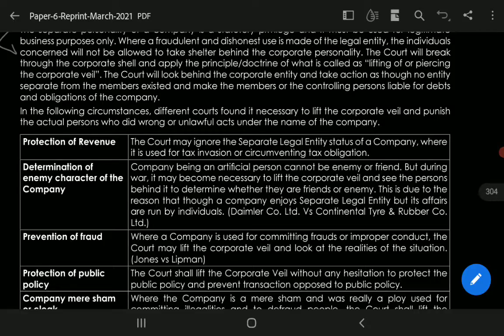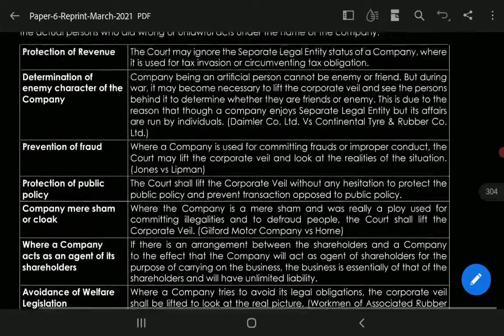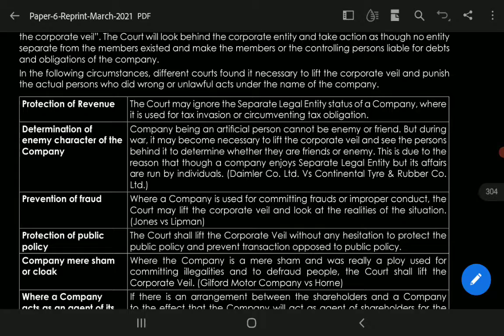And here are the areas or circumstances where different courts found it necessary to lift the corporate veil and punish the actual persons who did wrong or unlawful acts under the name of the company. First is the protection of revenue. The court may ignore the separate legal entity status of the company if it is used for tax evasion or circumventing tax obligations.